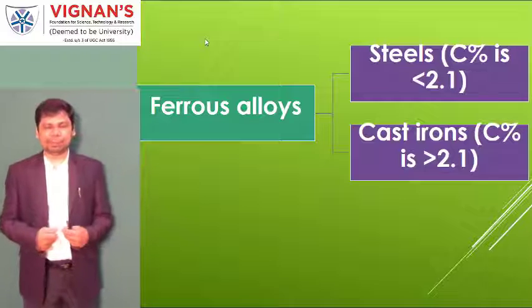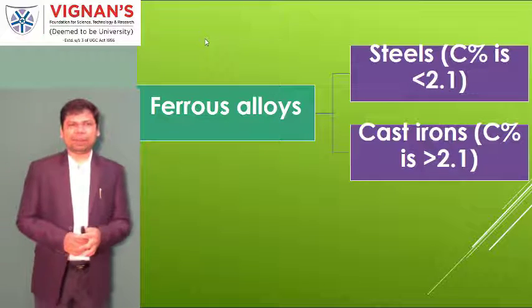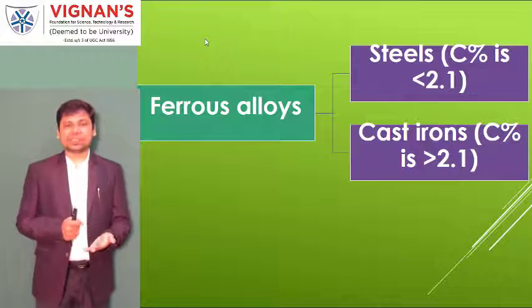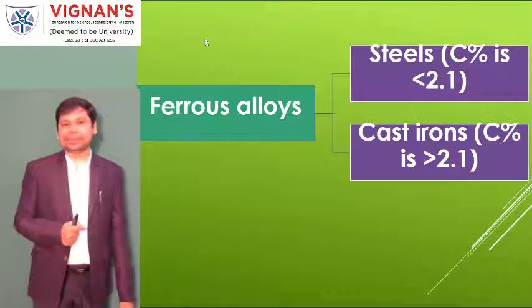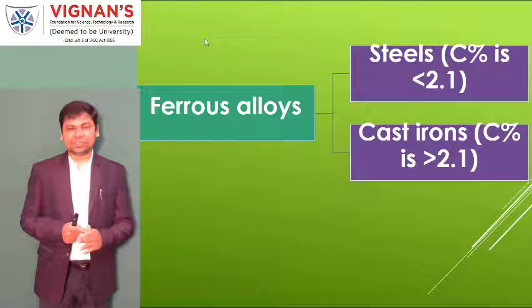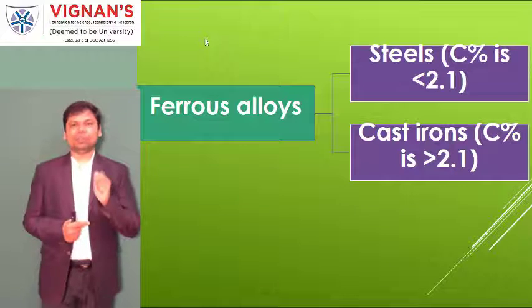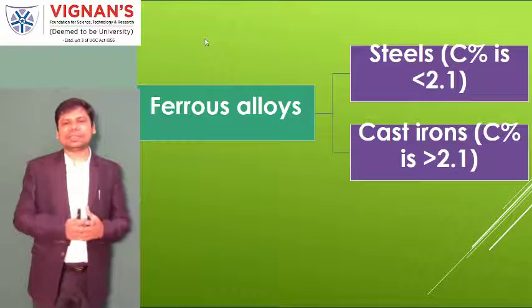So in this way we are preparing steels. The major contribution in steel is the iron I mentioned. Now we are talking about the ferrous materials. There are two types: one is steels and the other is cast irons. In the steels, the carbon percentage is only up to 2.1%. That means the question will rise: what about the rest? 96 to 98% is iron itself. Only about 2% of carbon is mixed, and the product is called steel.